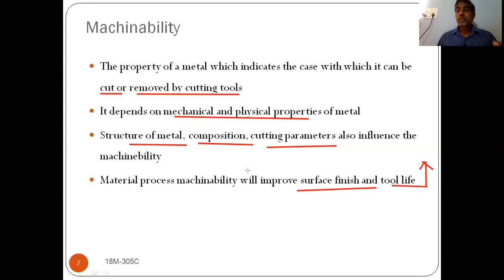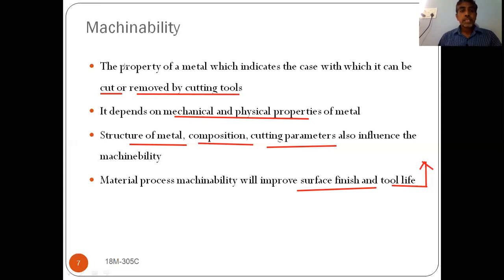If the machinability is not good, that means it is very hard to machine, then you will not get a proper surface finish, and the tool life will not have a longer value. That means your tool will be worn out very easily, so your tool life will be very less. Okay, so this is machinability. I'm repeating once again.